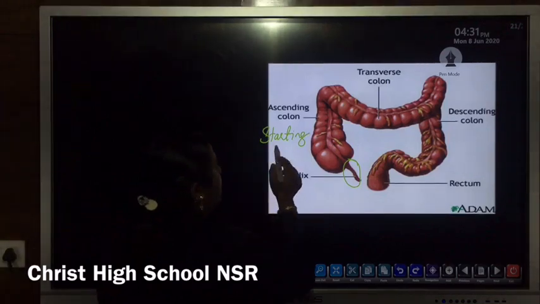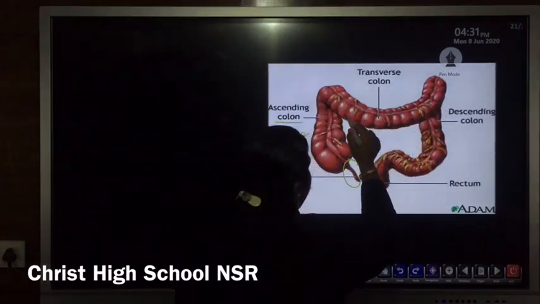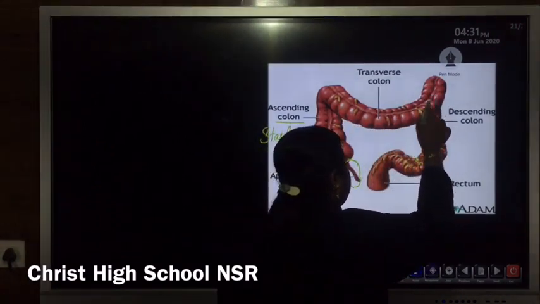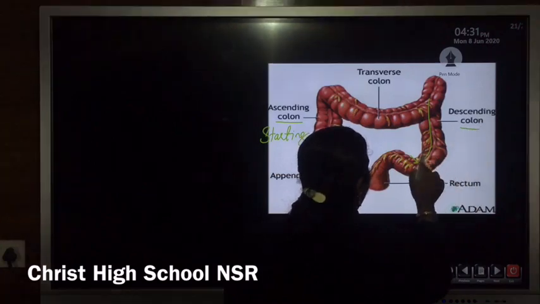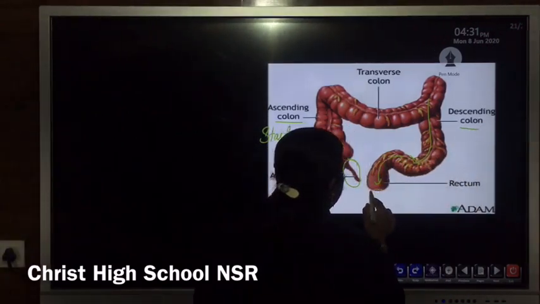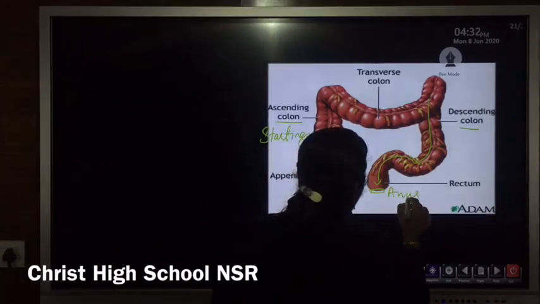Then the starting part of the large intestine is known as the colon, the ascending colon. Then this transverse portion is known as the transverse colon. Then the descending part, which comes downward, is known as the descending colon. Then it leads to the end part that is known as the rectum. Then this rectum leads to the external opening that is known as anus.